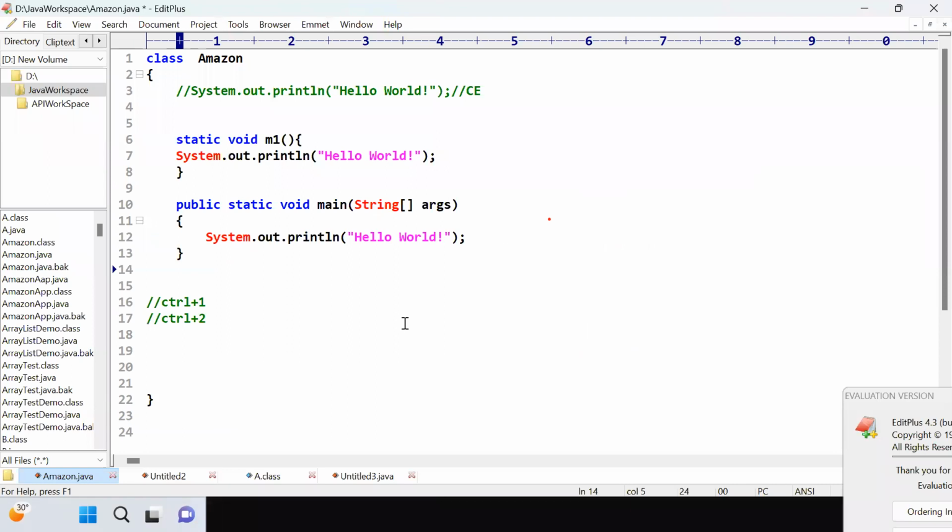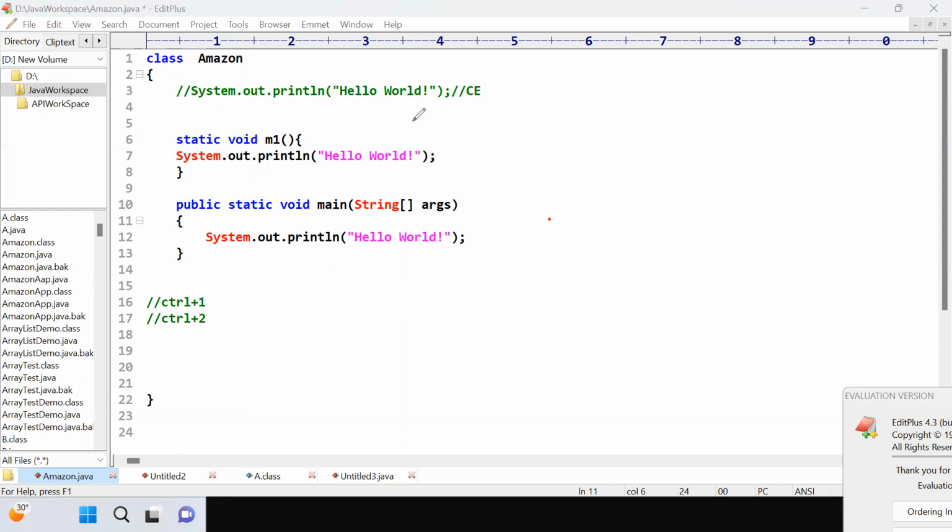How many users are using Java, right? If you go, I think billions of users are using it. You can see this main method is common for every user. This logic they have implemented inside the JVM, Java Virtual Machine. So what happened here?